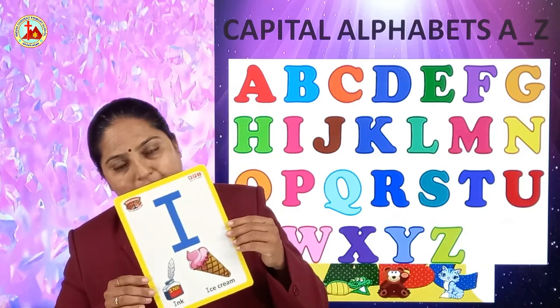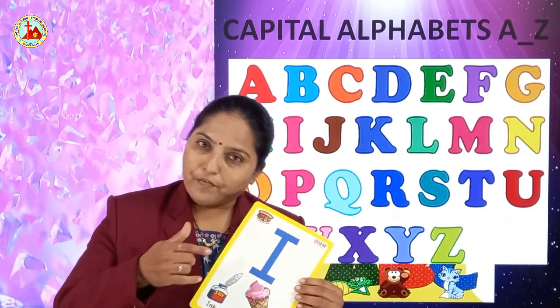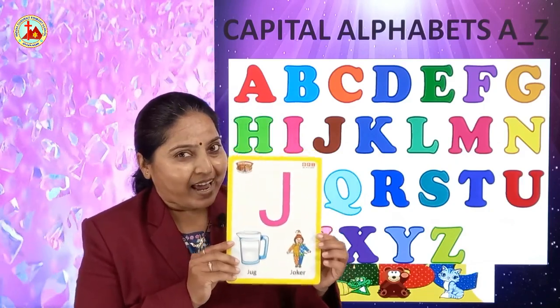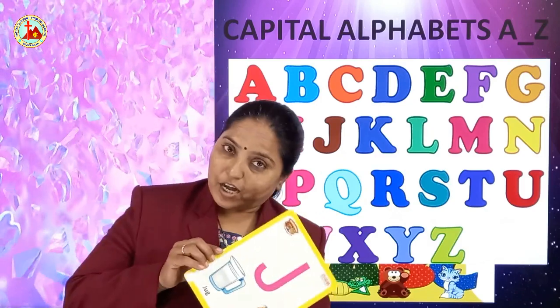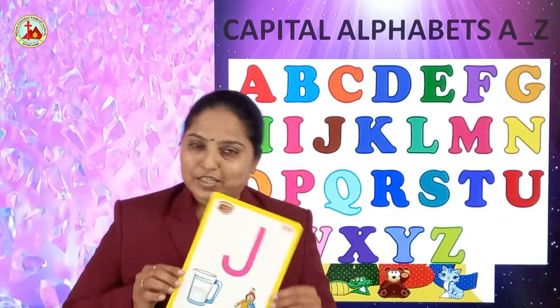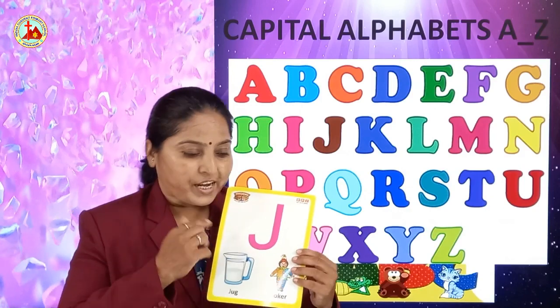Ink. E is the sound of I. After I, which letter comes? Yes, J. J for jug. Jug. J is the sound of J.